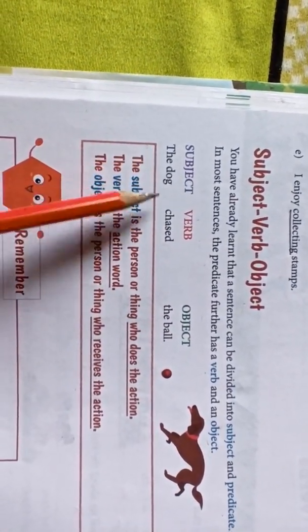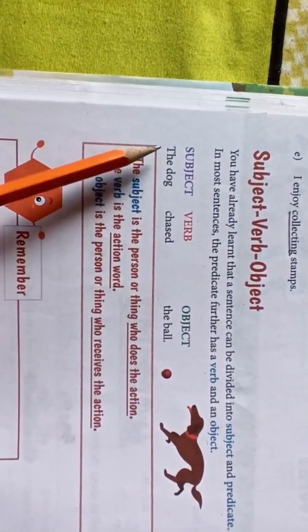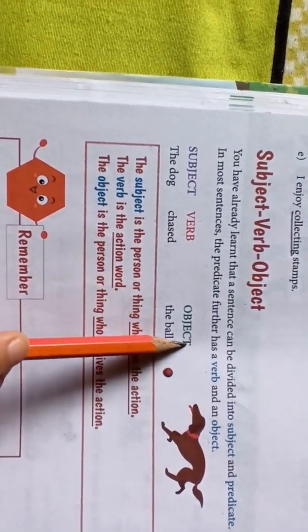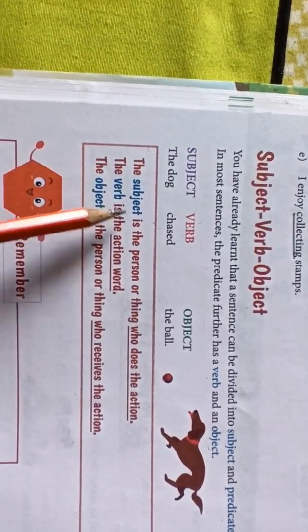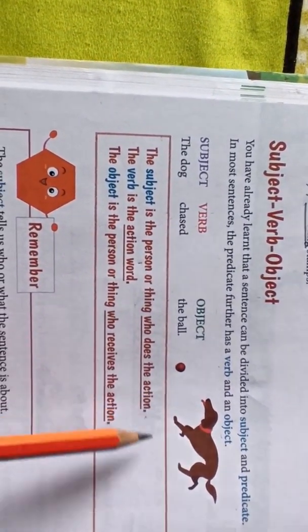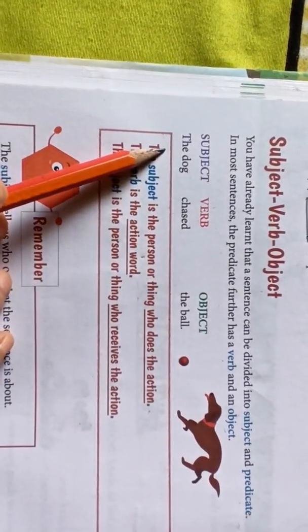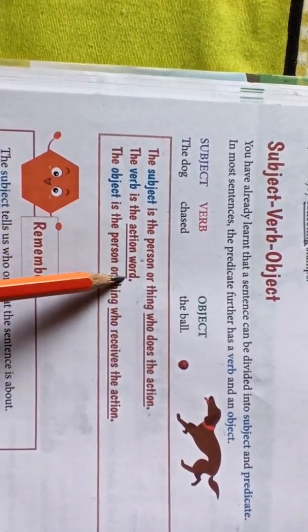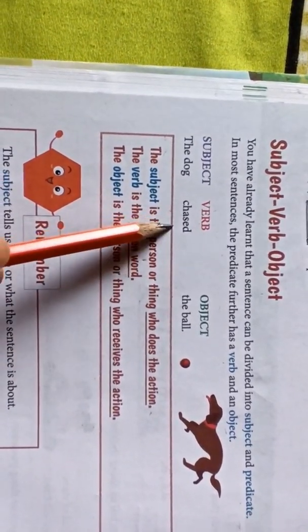Example, the dog chased the ball. The dog is the subject, chased is the verb, and the ball is the object. The subject is the person or thing who does the action. That means the dog is doing the action. The verb is the action word, and here the action word is chased.